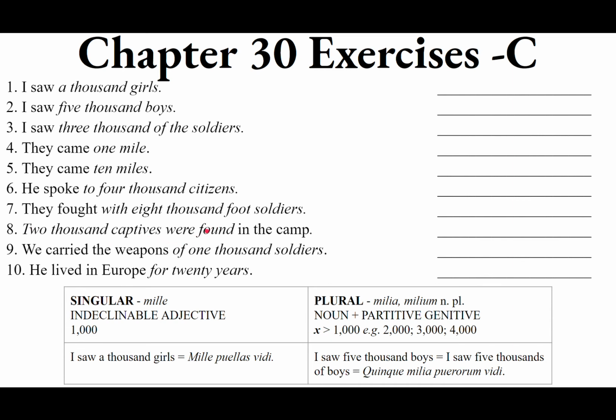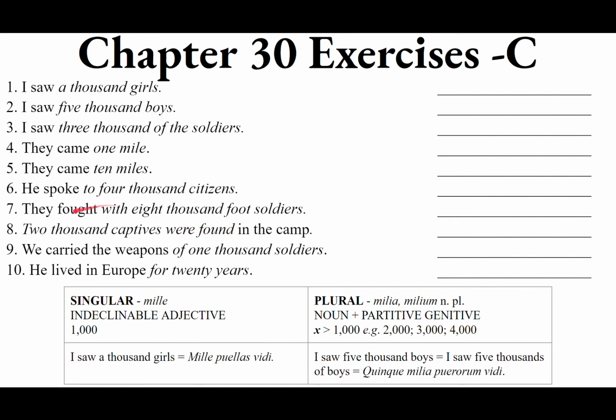Now check out "were found." We said it's passive voice. It's going to be third person plural because they, the captives, were found in the camp. And it's going to be perfect passive. So it's going to use the fourth principal part of invenio, invenire, inveni, inventus. Inventus, were found in the camp. So perfect passive, inventus a sunt, but make that plural, inventi a sunt. Now you can't just leave it inventi sunt. You've got to actually pick a gender. What was actually found in the camp?